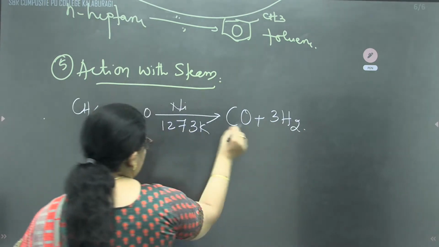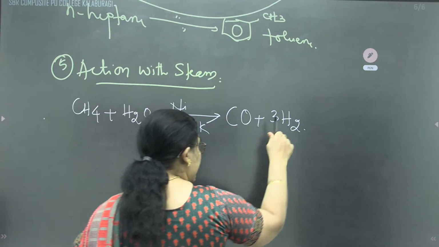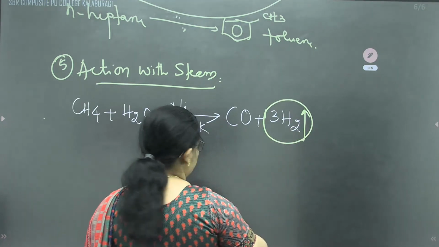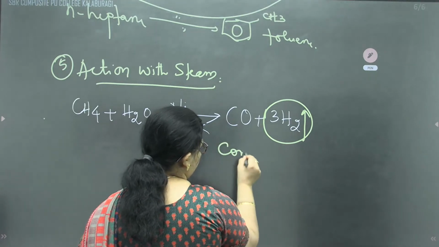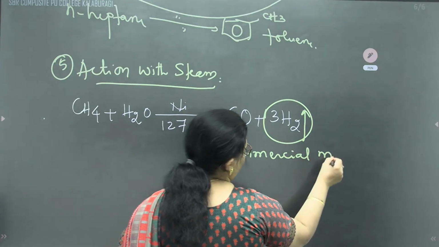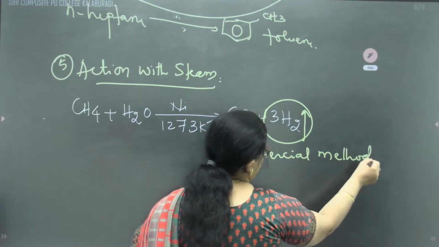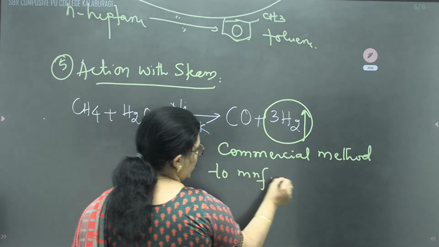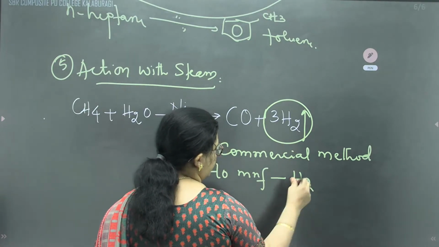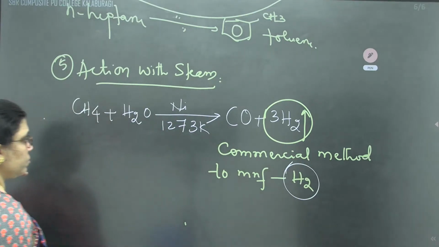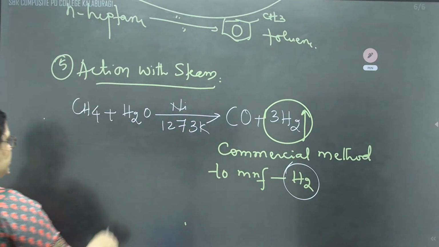Because 6 are there, 3 2s are 6 carbon. And this is actually the commercial method. This method is a commercial method to manufacture dihydrogen.